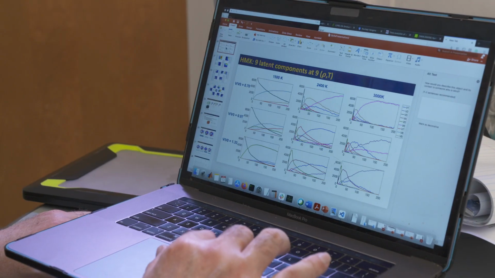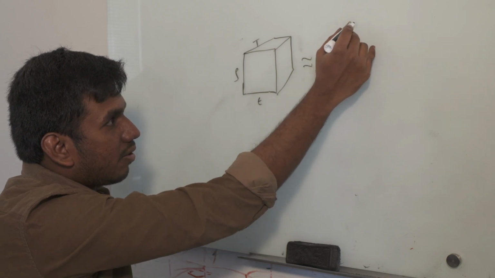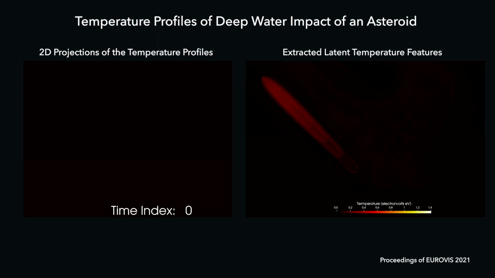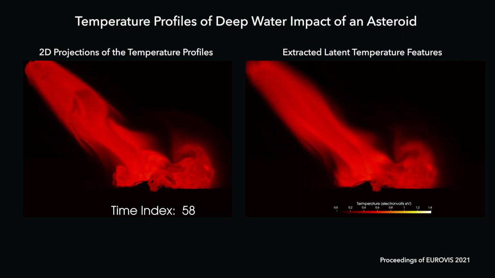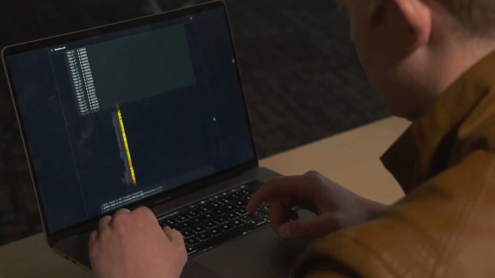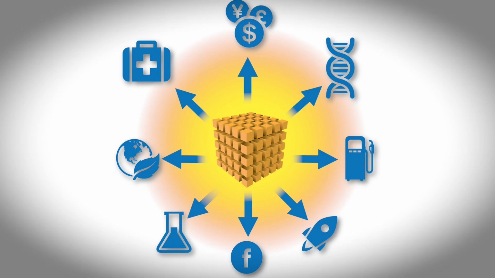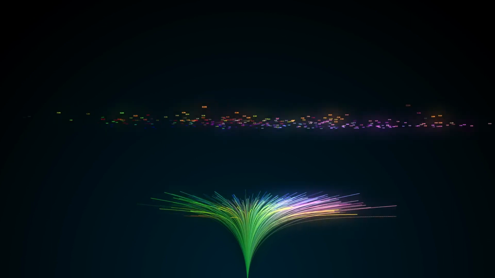SmartTensors' unsupervised AI platform can quickly and efficiently sift through millions and millions of bytes of data to find hidden features and signatures that matter, with significant applications to big data problems in healthcare, national security, and many other fields. The future of big data is now simpler with SmartTensors.